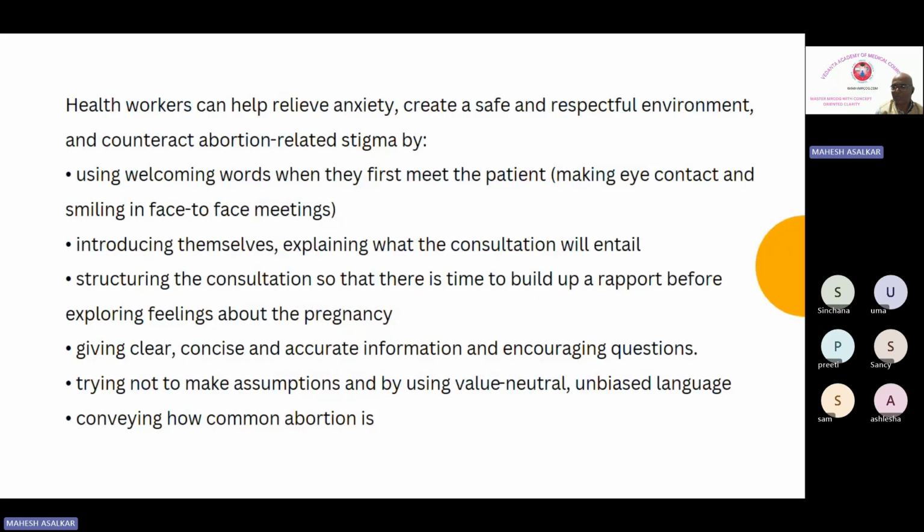This particular slide is not important from part 2 point of view, but it is important for part 3 point of view, especially when you are talking with the role player who has come for the miscarriage or the termination of pregnancy. So you have to introduce yourself, explain what the consultation will involve, and structure the consultation so that there is a time to build a rapport before exploring feelings about the pregnancy, giving clear, concise and accurate information and encouraging questions, trying not to make assumptions, and using value neutral and unbiased language, conveying how common abortion is.